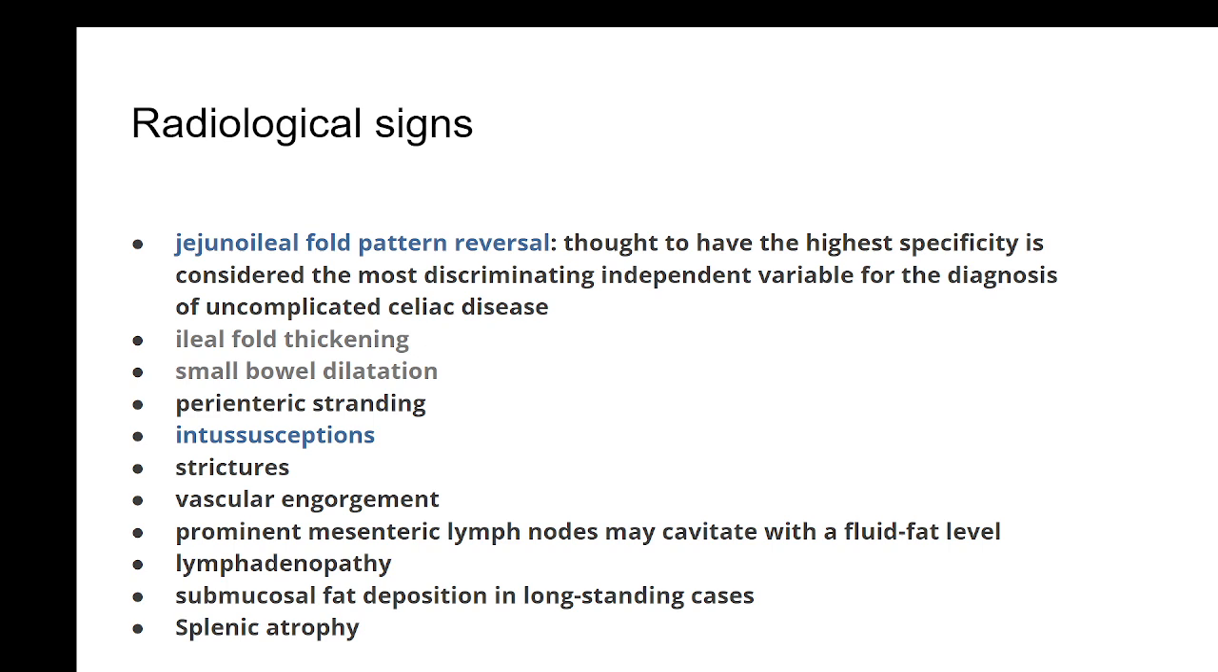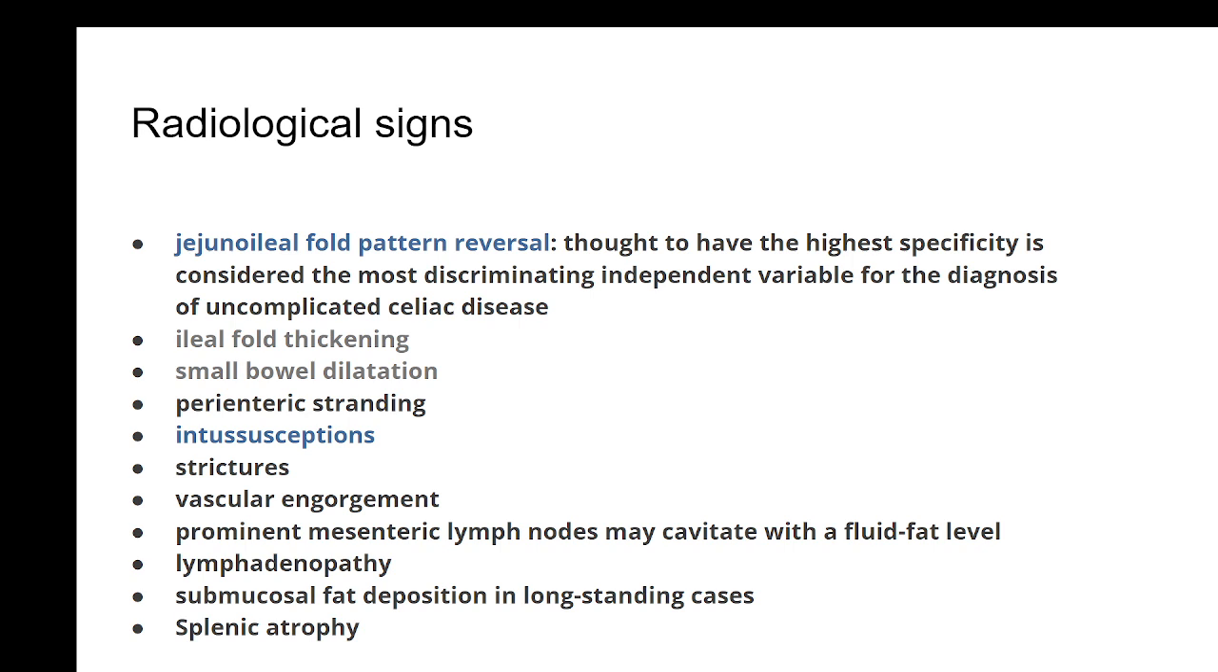Then radiological signs of confirmation of gluten sensitivity are typical changes in the jejunal fold patterns, like they become more blunted. I'll show you some of the examples. The ileal fold thickening, the folds of the intestines seen on the X-ray, would be seen to be thickened, the bowels would be dilated, and there could even be intussusceptions, repeat intussusceptions. Strictures also could be seen.